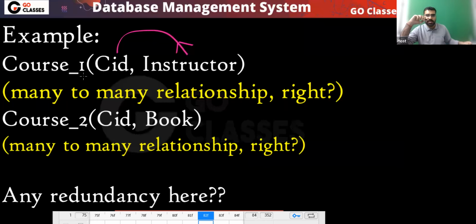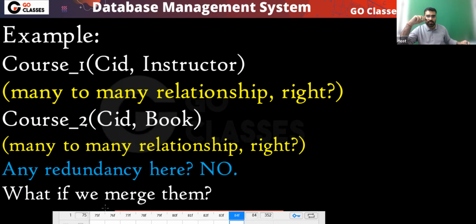One course can be taken by many instructors, and one instructor can take many courses. So this is a many-to-many relationship. Similarly, this is also a many-to-many relationship: one course can have many books, and one book can be used in many courses. Any redundancy here? The answer is no. There is no redundancy here.